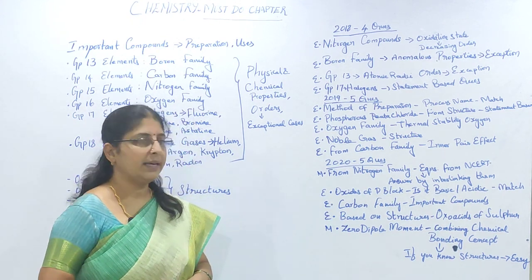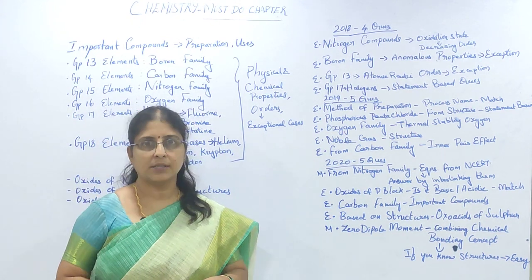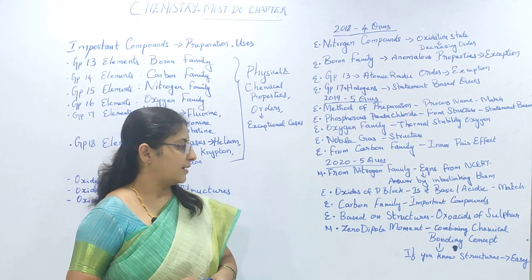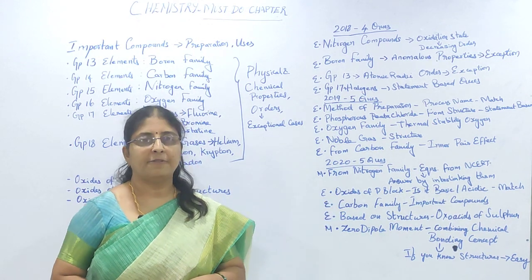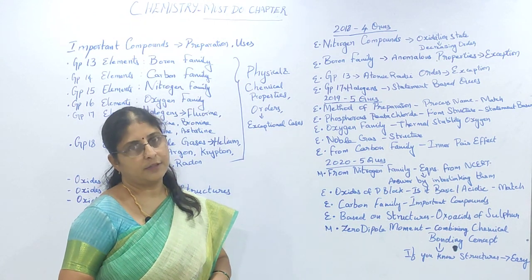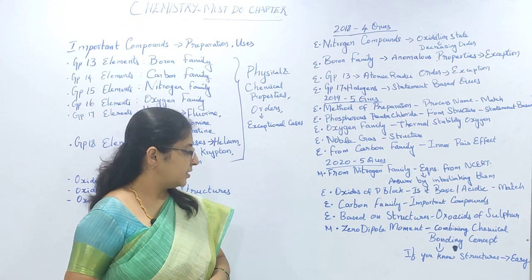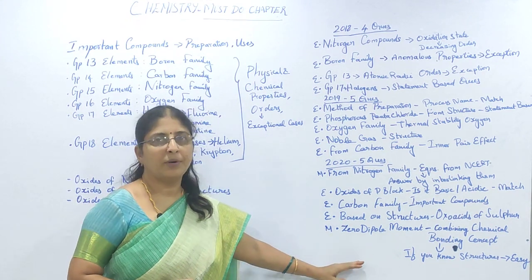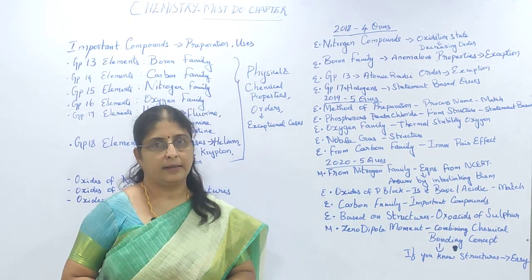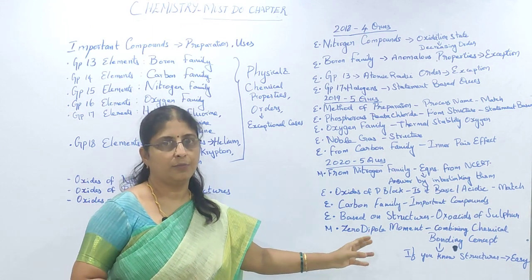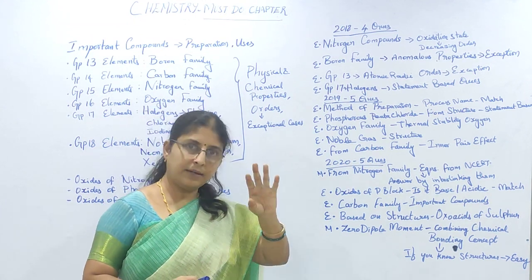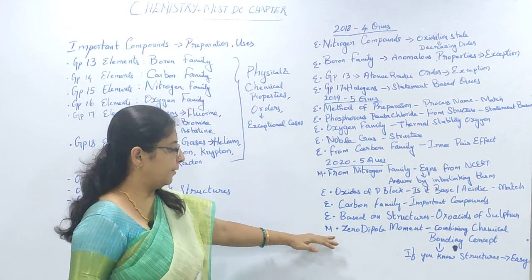One question was from carbon family about the importance of important compounds. It is directly from NCERT, so students felt it easy. Another question was based on structures, oxo acids of sulfur, and it is also from NCERT concepts. It was felt easy by the students. You had one question on zero dipole moment. You will be able to answer that question only if you are thorough with the structures from chemical bonding, so it's a combination of both chapters. I am not mentioning it as easy because it is not directly as in NCERT, but from the concepts of NCERT. So I have mentioned it as moderate.